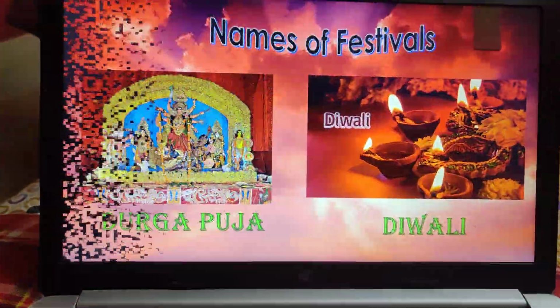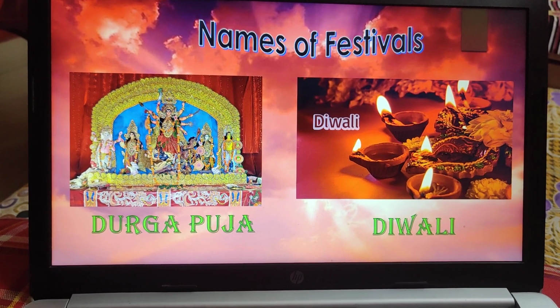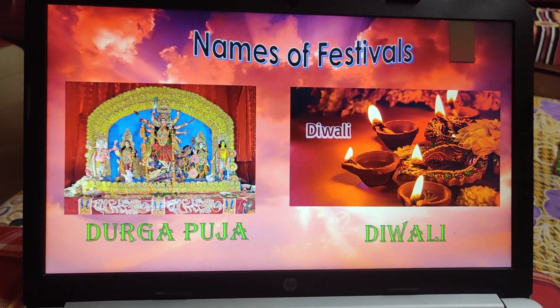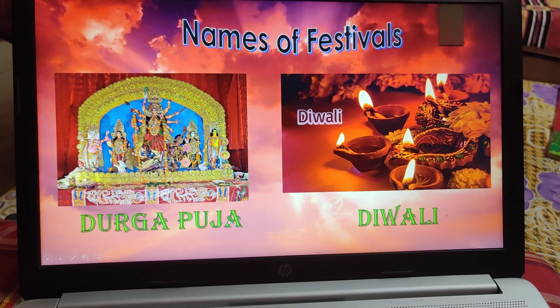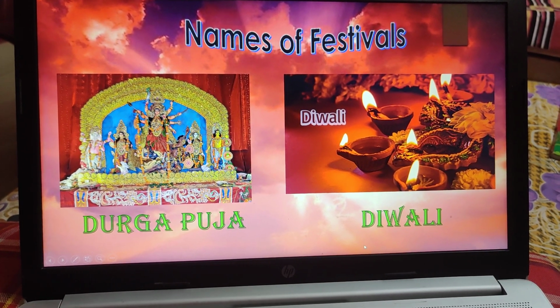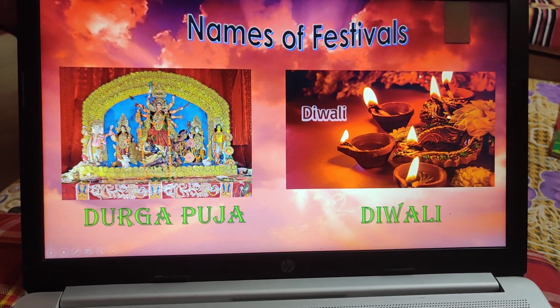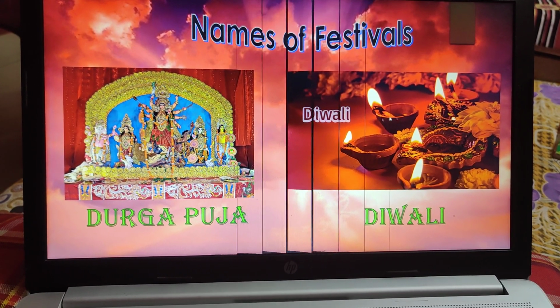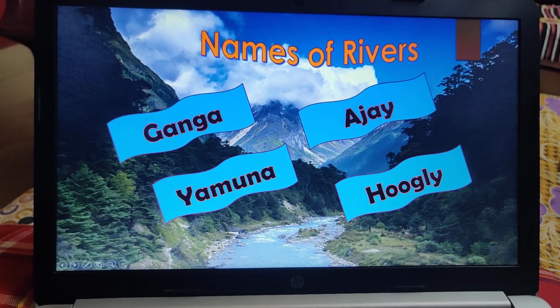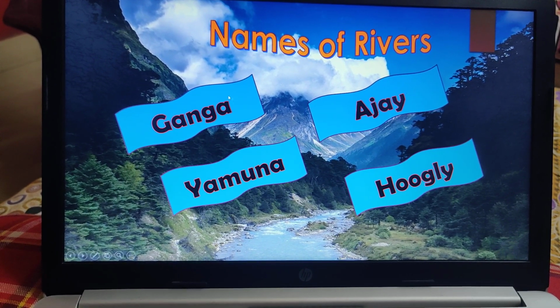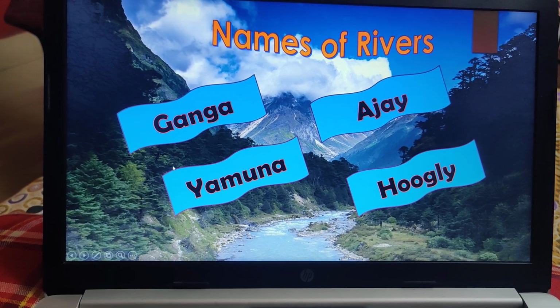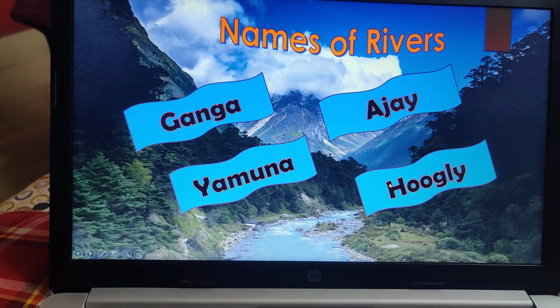Let us see. Next example. Names of festivals. Yes, Durga Puja is the special name. Diwali is a special name because I am mentioning only one festival out of many. Names of rivers. There are many rivers in this world. A few: Ganga, Yamuna, Ajay, Hooghly.